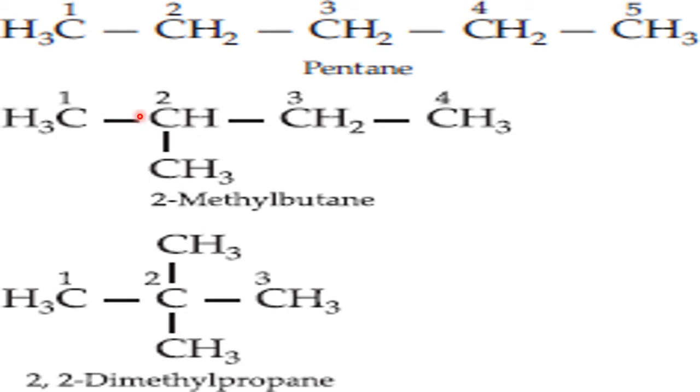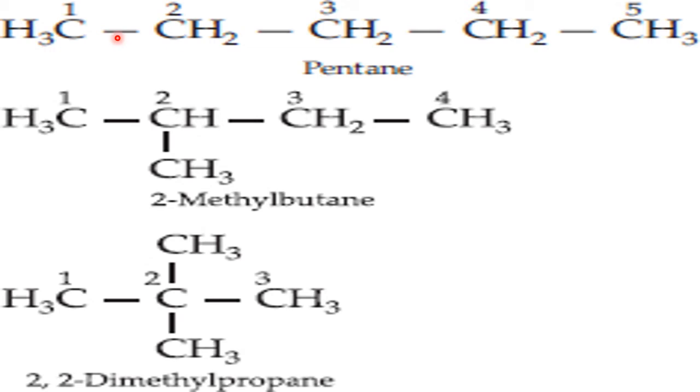How many hydrogens? 3 plus 2 is 5, plus 2 is 7, plus 2 is 9, plus 3 is 12. It is C5H12 in all three examples. So the molecular formula is the same, the structural formula differs. Such compounds are called what? Isomers. These are examples of isomers, isomers of pentane.